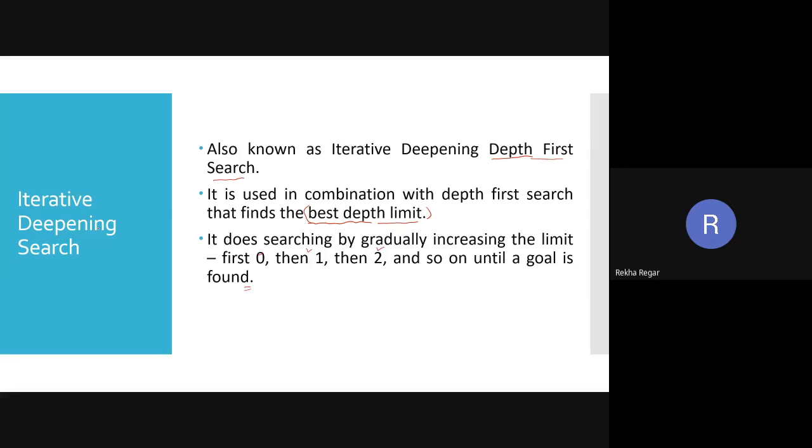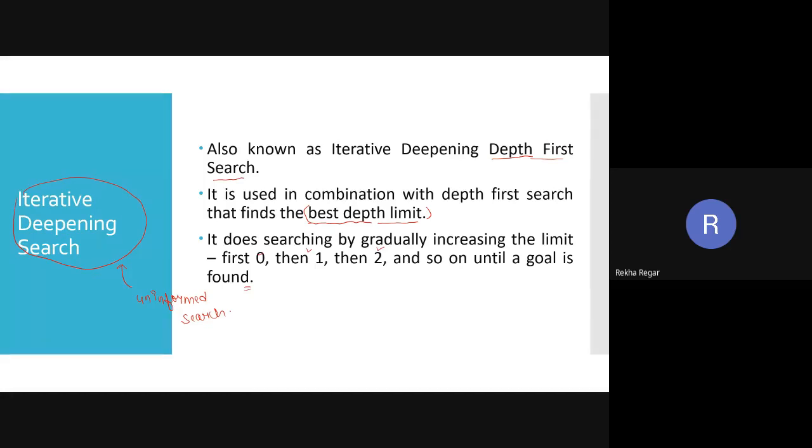Okay, no problem, Harsh. I get your point. That is true. So it is a type of uninformed search.